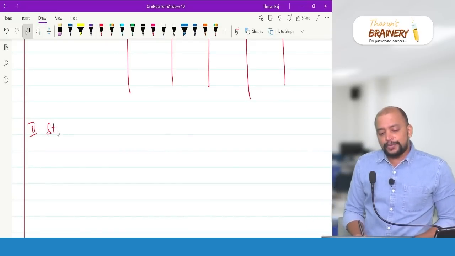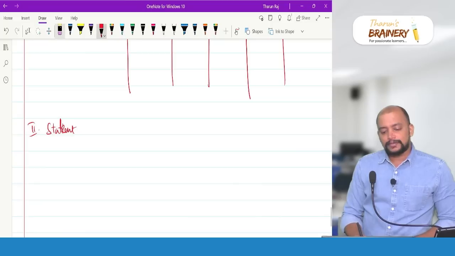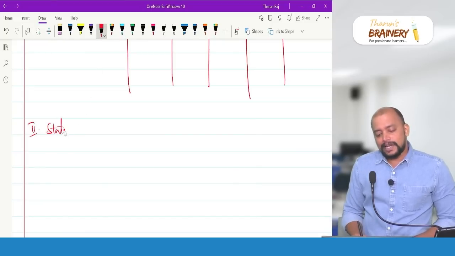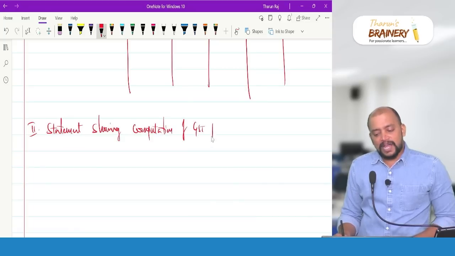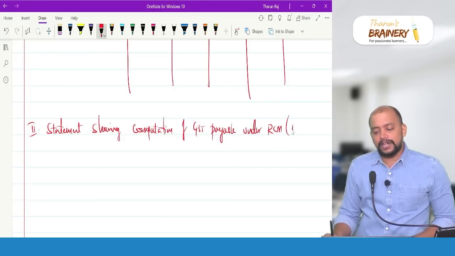Statement showing computation of GST payable under RCM on inward supplies. This is on inward.